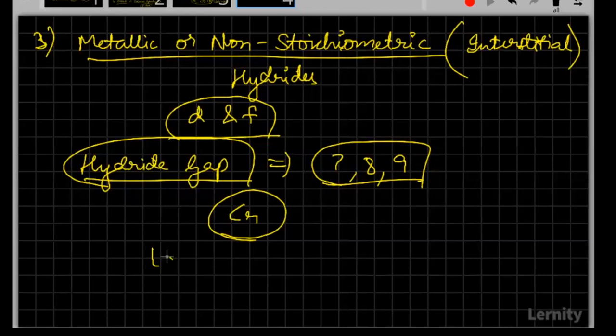This was a very important thing in metallic or non-stoichiometric hydrides. They exist without a proper stoichiometry, hence they are named non-stoichiometric, like 1.5 to 1.8. Another important property that these interstitial hydrides have is the ability of adsorption. They play a major role in catalytic reduction and hydrogenation. And they have high potential for hydrogen storage. So these are the important things that we have for hydrides.